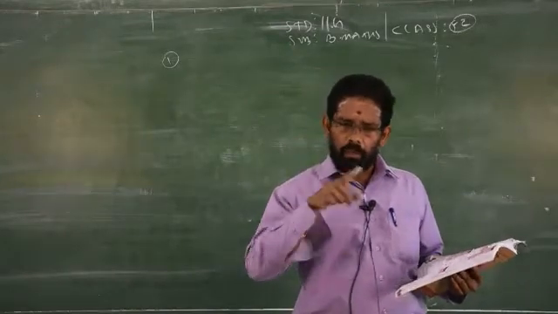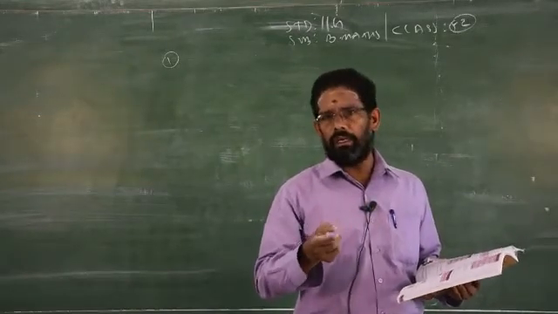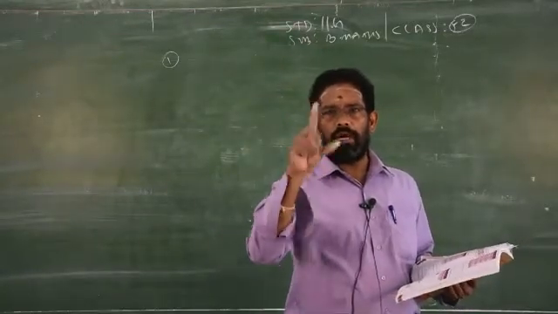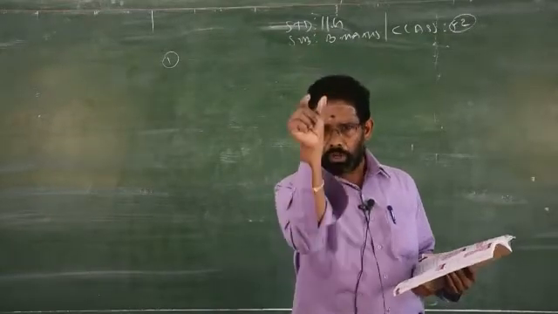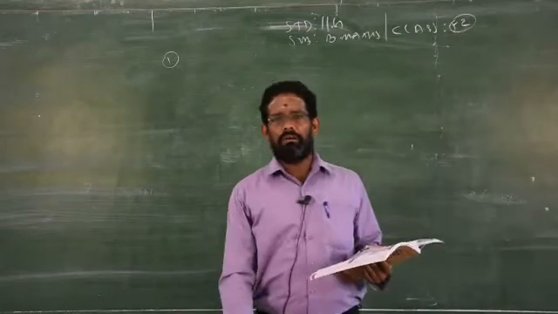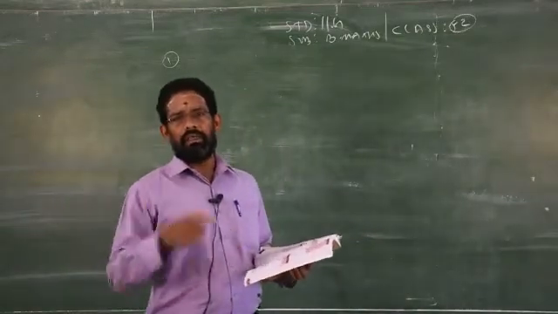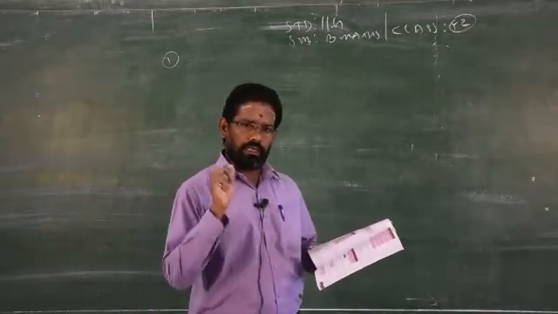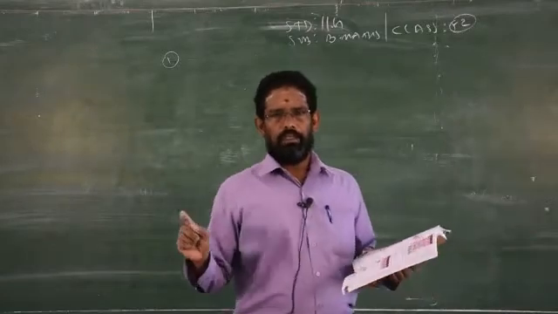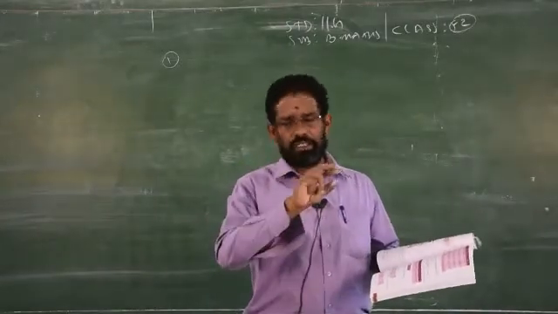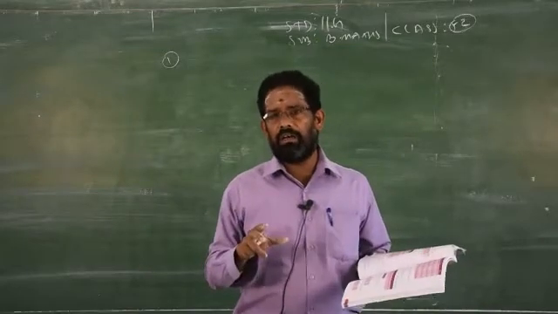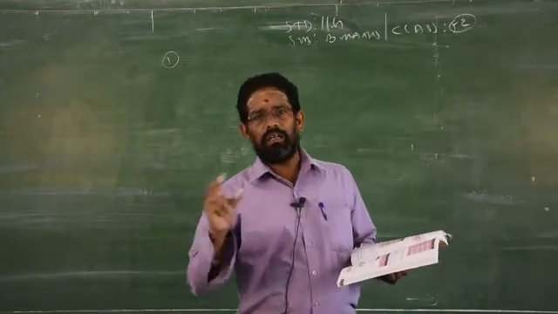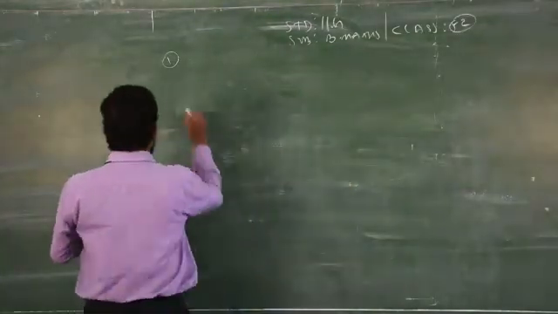In the lower classes, you learned how to find the median. You are not allowed to just find the median as it is given in the question. You are asked to arrange the data under X in order, either descending order or ascending order. After that, you are asked to find the median. The same way, when you start to find the quartile or percentile or deciles, please arrange the data in order. Here in question number 1, it is given in order, there is no problem. But if it is not given in order, you must write the given data in either increasing order or decreasing order. Now it is given already, so I don't want to change.